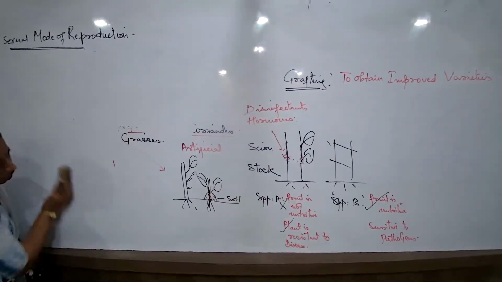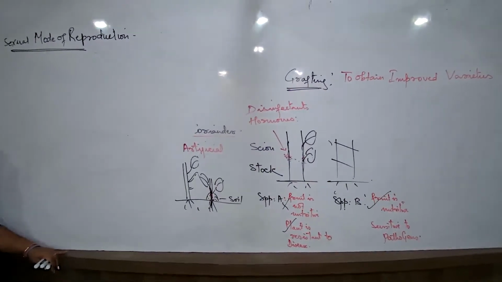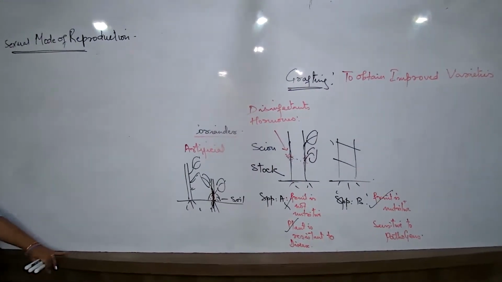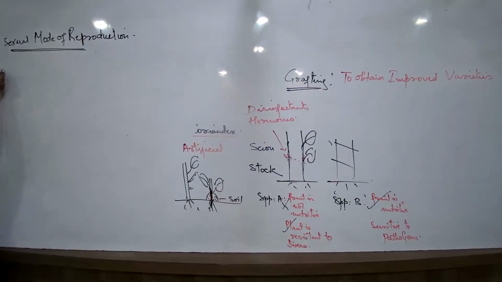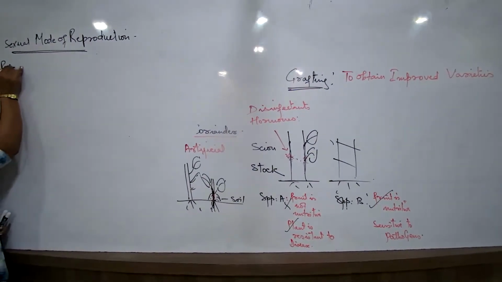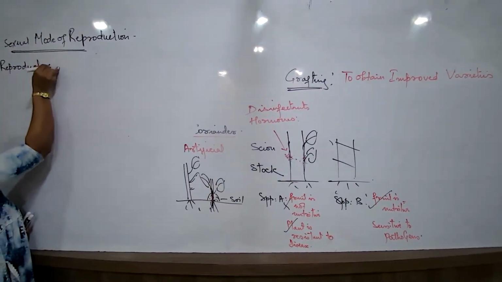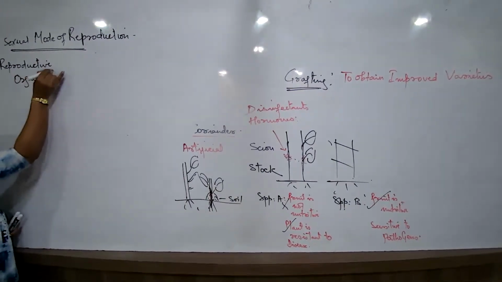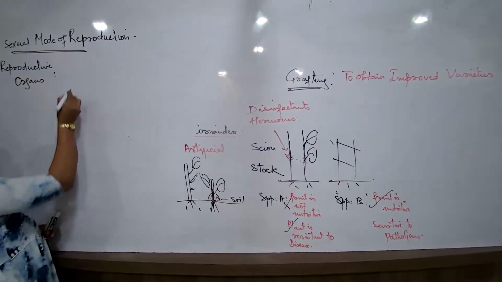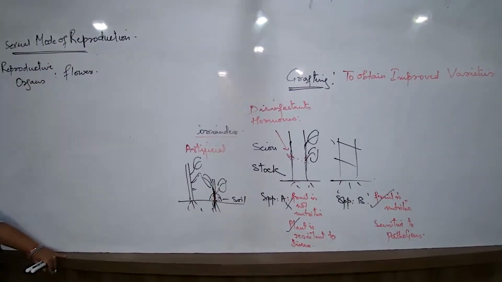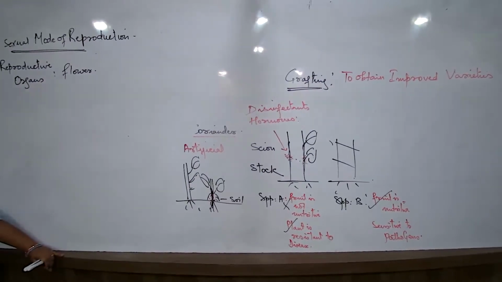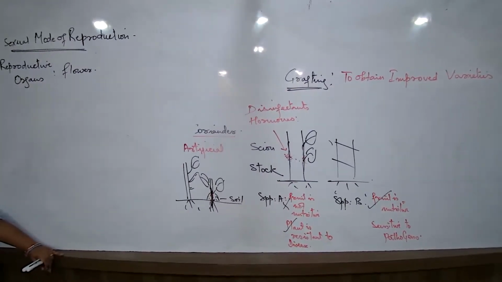Now, the moment we start talking about sexual reproduction, the first things that come up are the words reproductive organs and gametes. Here we will first talk about the plant. Which are the reproductive organs? The reproductive organs would be the flower. Define the flower. Quite a number of times you get this question for 1 mark.